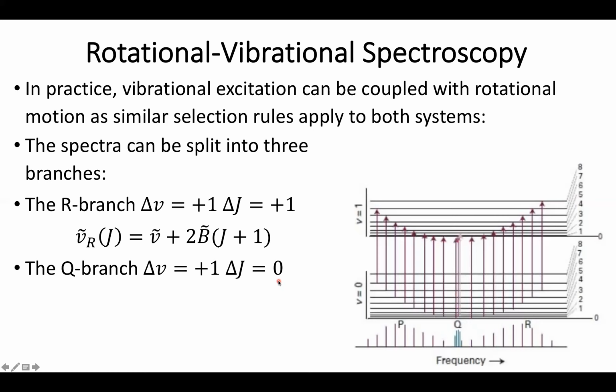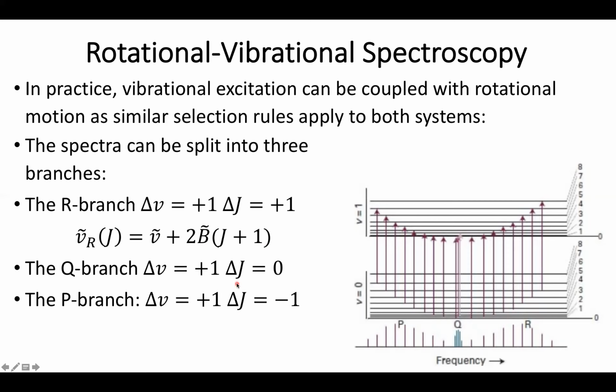Now, one of the problems with trying to conduct this excitation is that it turns out my photon still has spin, it still has angular momentum. So this is only going to be possible for a select set of systems where we see a change in the electronic angular momentum. These are actually fairly uncommon, but we'll spend a little bit of time talking about them later as we go on to electronic spectroscopy. But generally, the Q branch is seen as forbidden for most molecules.